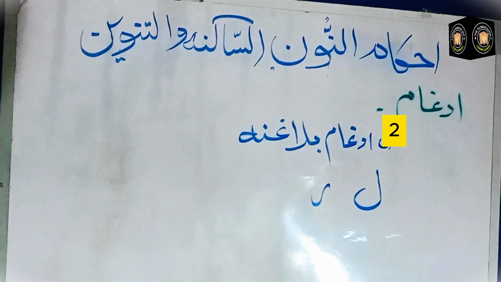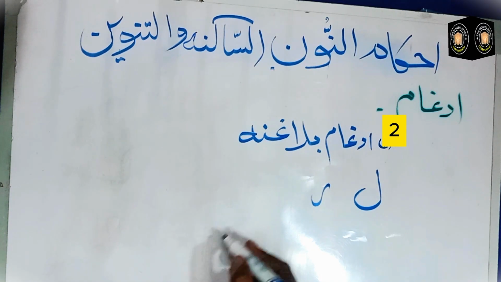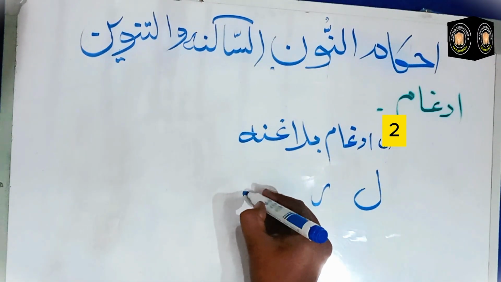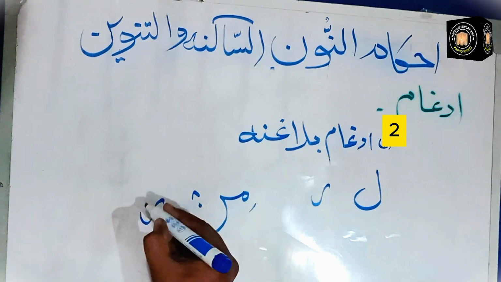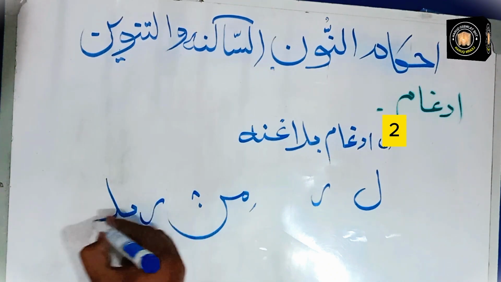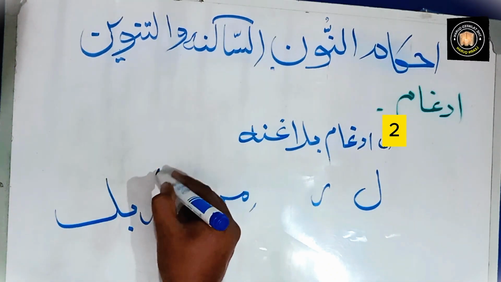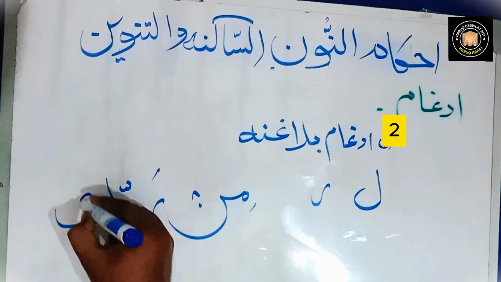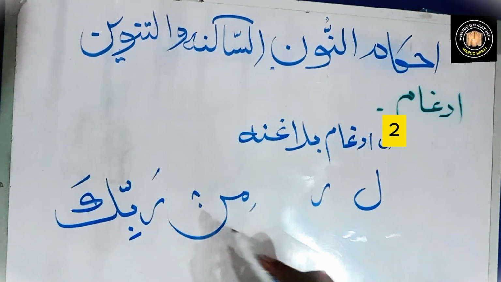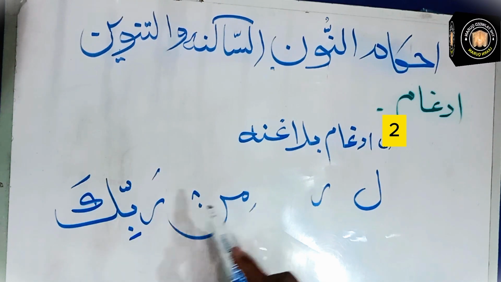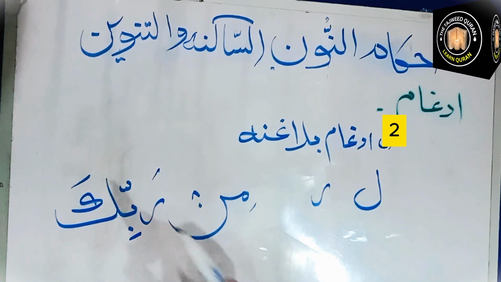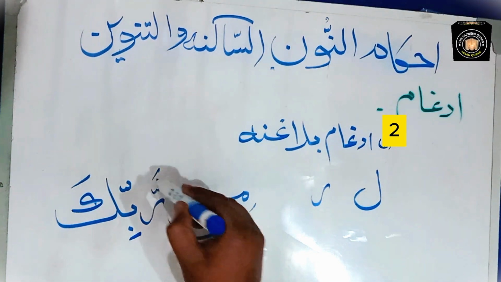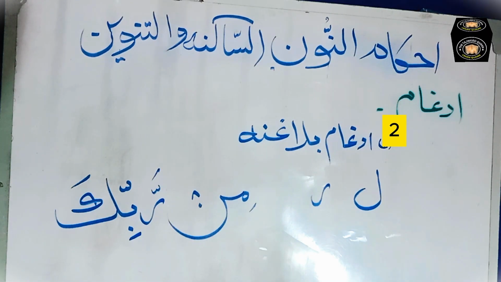For example, when ra comes after noon sukun, min rabbika, you have to add noon sukun into ra. It will be mir rabbika.